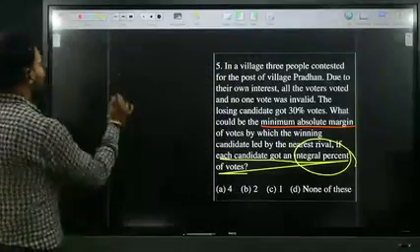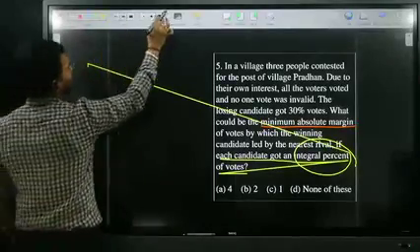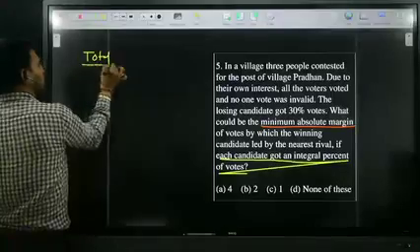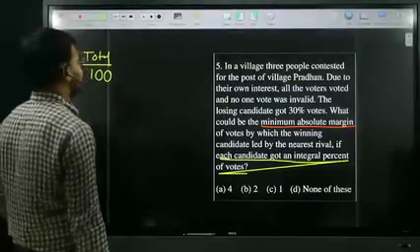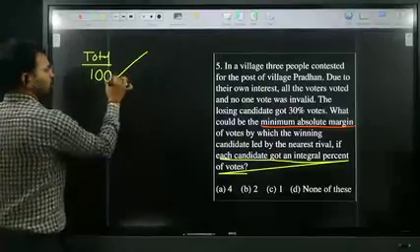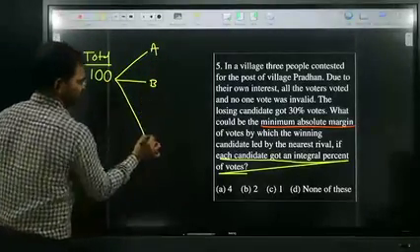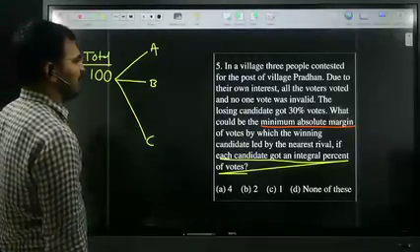Look at me here. First of all, I assume total votes as 100. So here three candidates are contesting in that election. Say for example, A, B, C are contesting. The losing candidate got 30%.